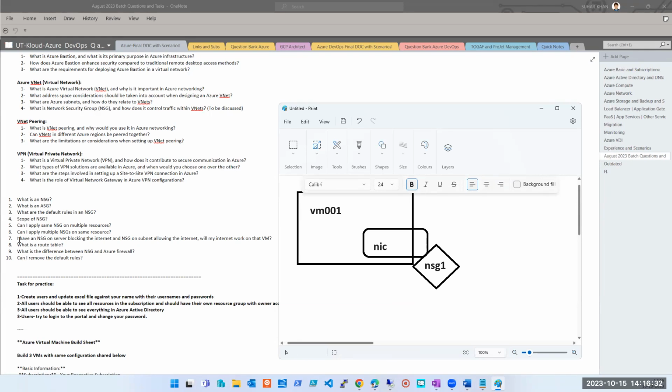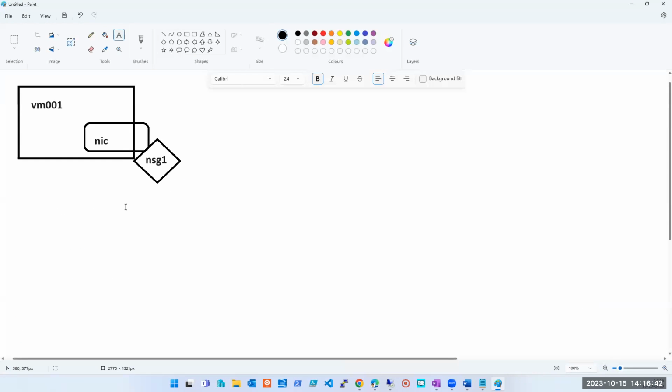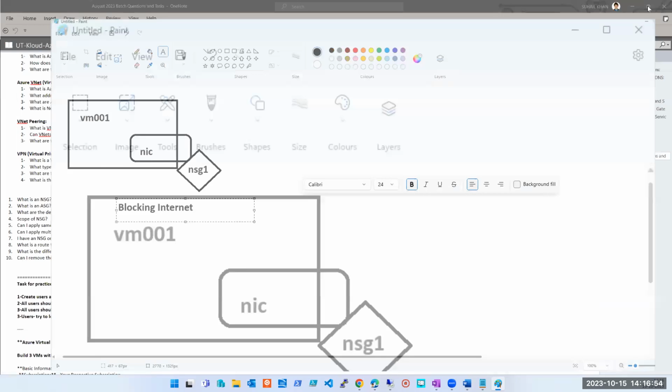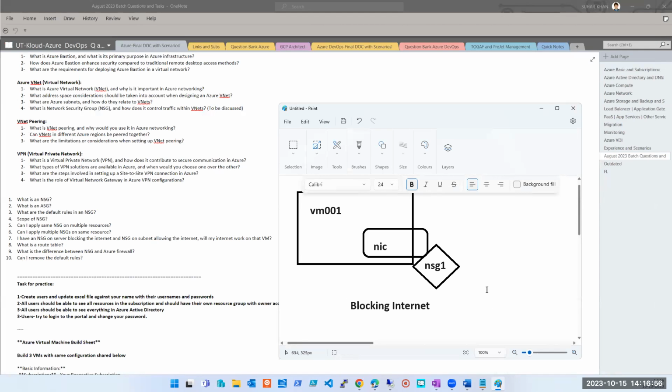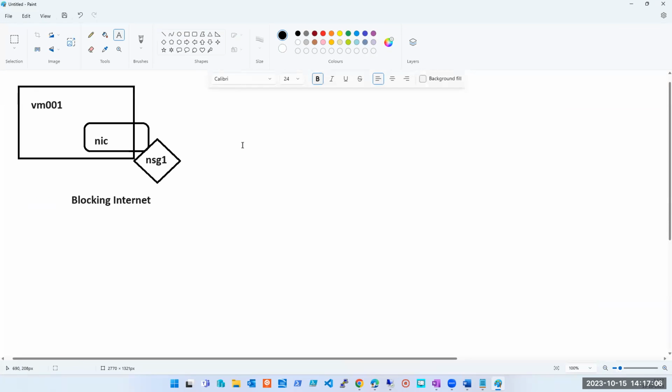Yes, so the question says, I have NSG on server which is blocking the internet. Okay, so this NSG, it is blocking the internet. This is how you will have to imagine questions, guys. You won't have this much time, but with practice you will get it. You will have to imagine the question and imagine the diagram in your brain when your interviewer is asking. So this NSG, it is blocking the internet. What else does it say? And NSG on subnet is allowing the internet. So obviously this machine is a part of a subnet.